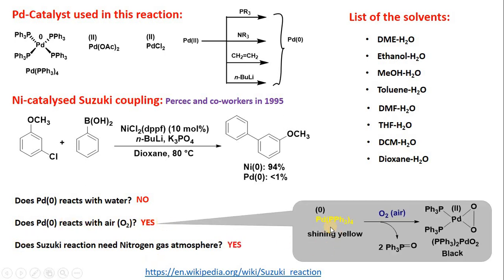If you keep a palladium 0 complex open in air, in a few minutes it converts into a black color, and this is due to the formation of this complex, which is known as the bis(triphenylphosphine) peroxo palladium 2 complex. Now the answer for the third question is yes, because you can see that palladium 0 is getting converted into the inactive form, which is palladium 2, and therefore we need to remove the air from the reaction mixture.